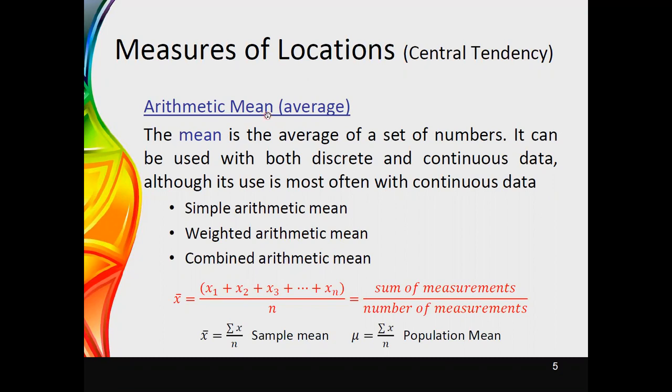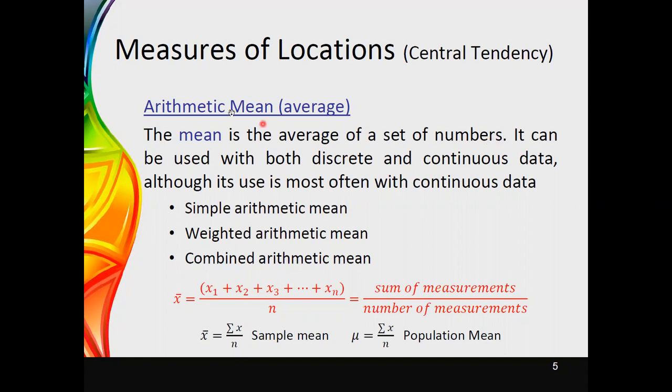If you see about the mean value, the mean is the average value of a set. It is the average of a set of numbers, and we all are aware of how to calculate an average, but we will see how we can do it.